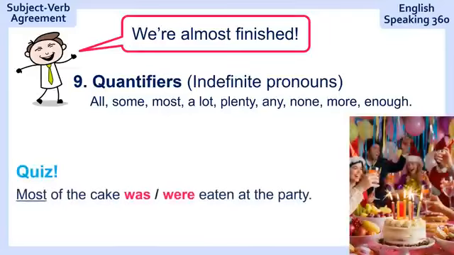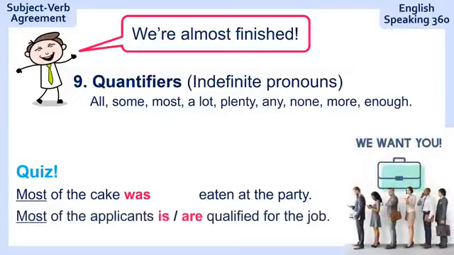Here's your quiz. Most of the cake eaten at the party. What would you say? So most is a quantifier. Most of the cake was eaten at the party. How about this one? Most of the applicants qualified for the job. Most of the applicants are qualified for the job.